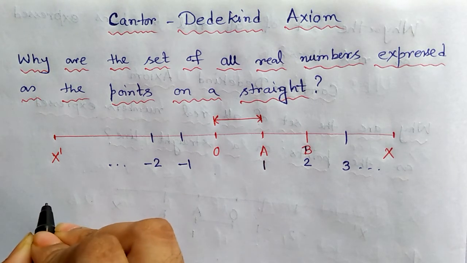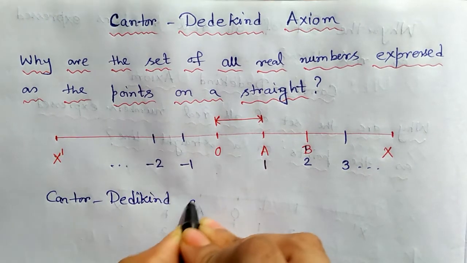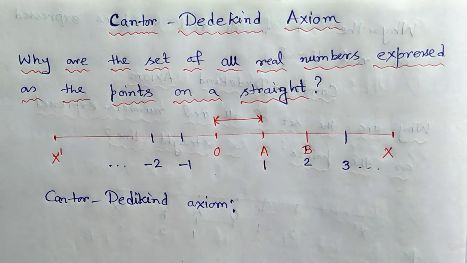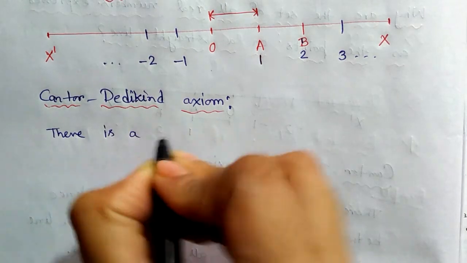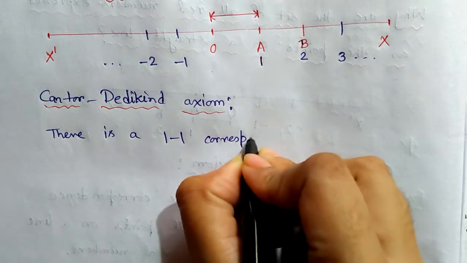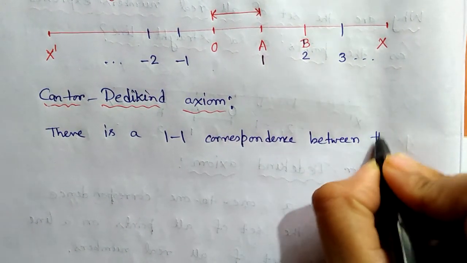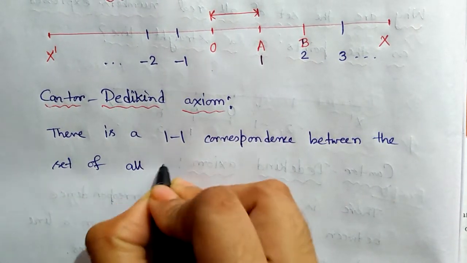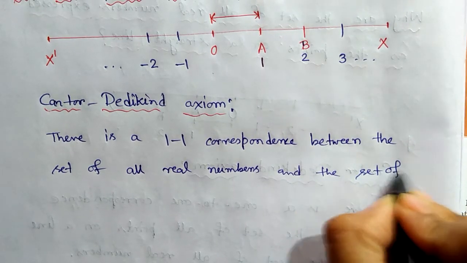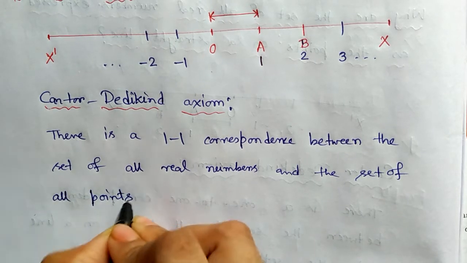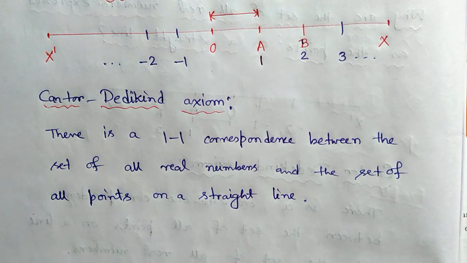So I am writing that axiom. The Cantor-Dedekind axiom says that there is a one-to-one correspondence between the set of all real numbers and the set of all points on a straight line. So this is the axiom.